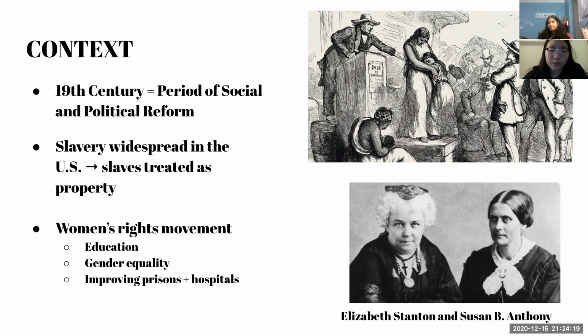In the women's rights movement, many women activists supported the emancipation of slaves. Besides slavery, they worked to improve education of children from the working class, promoted gender equality through demanding equal wages and women's suffrage, and finally, they contributed to establishing improved prisons and hospitals for the sick and those who needed mental care.